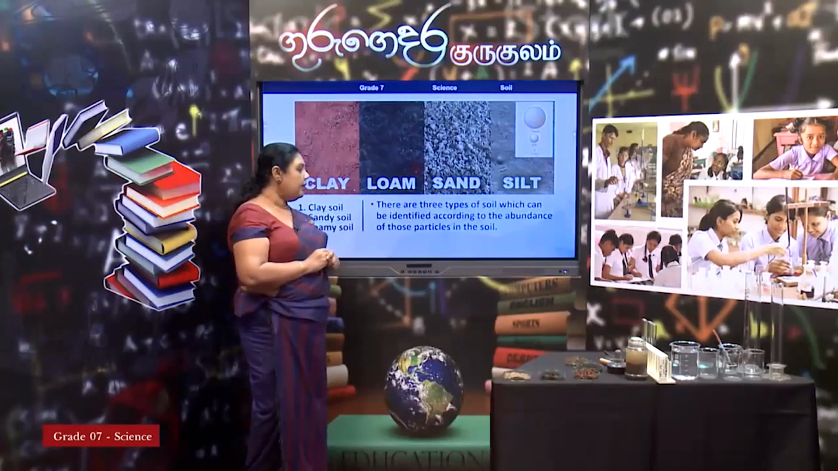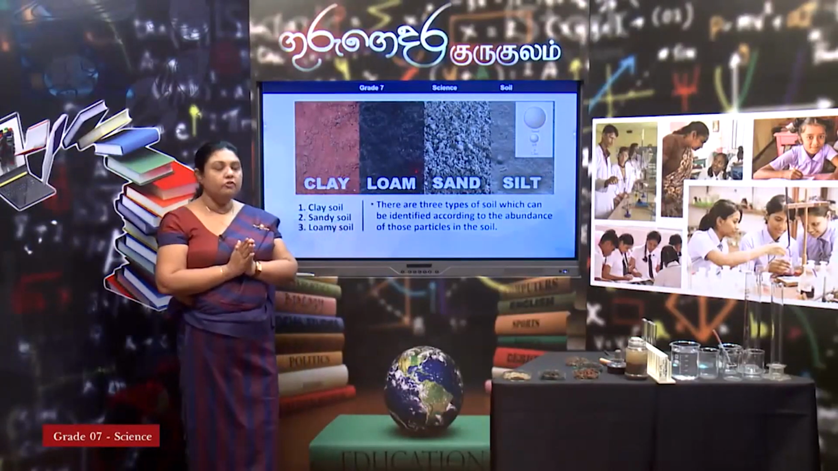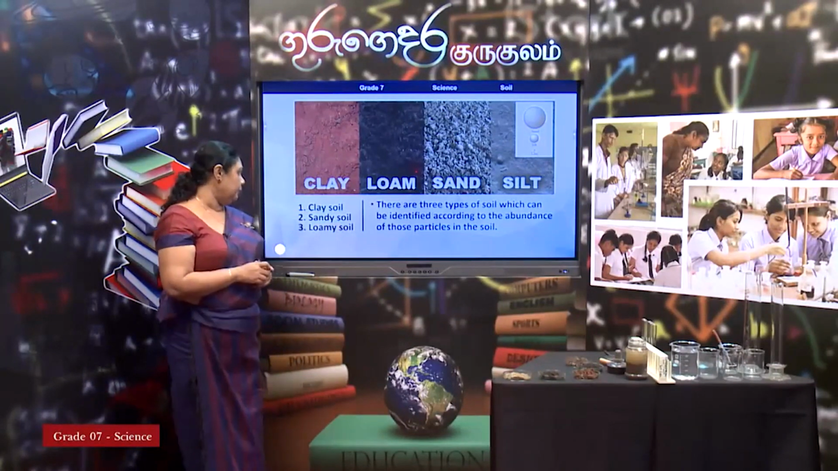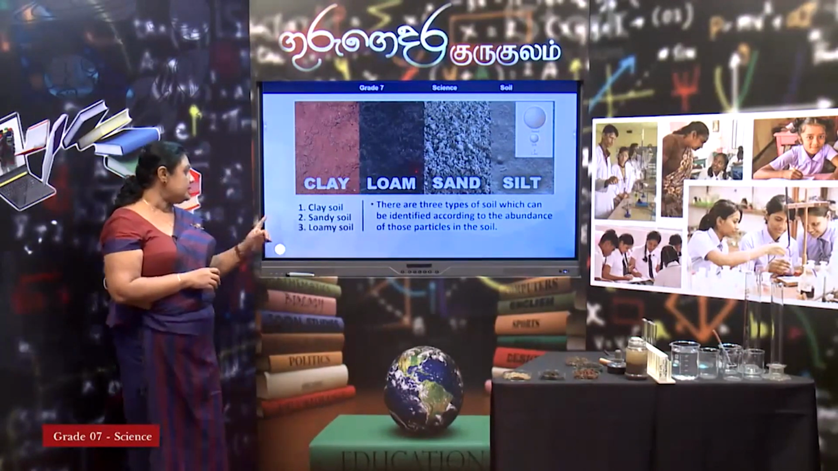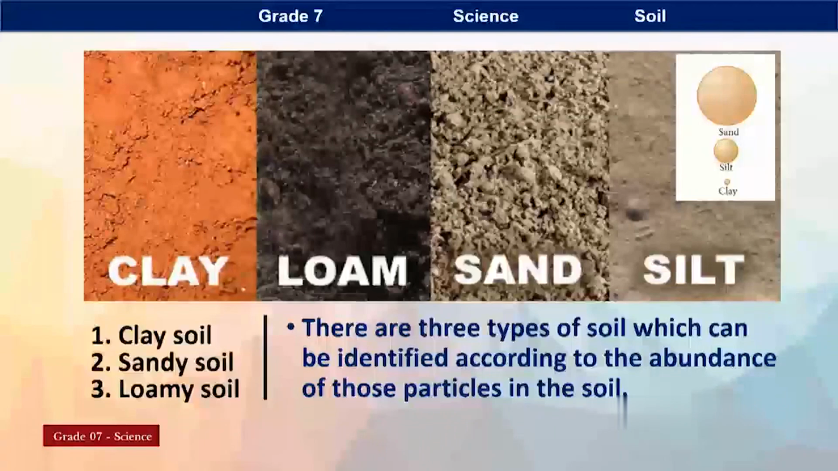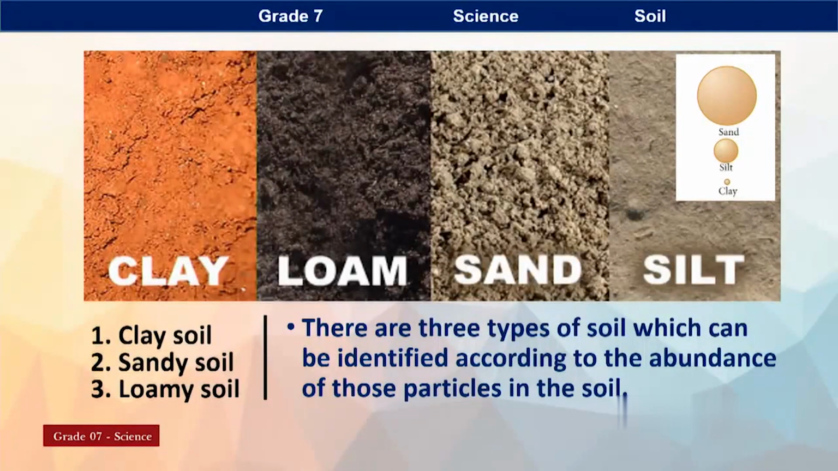So, there we can mainly divide these into three: clay soil, sandy soil and loamy soil. Mainly soil, there are different types of soil. What are the three types? Clay soil, sandy soil and loamy soil. So, it is categorized according to their property. Property means how it is made up of.